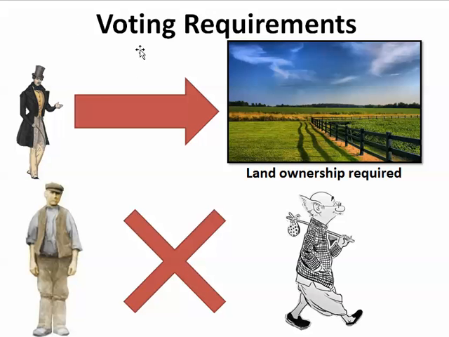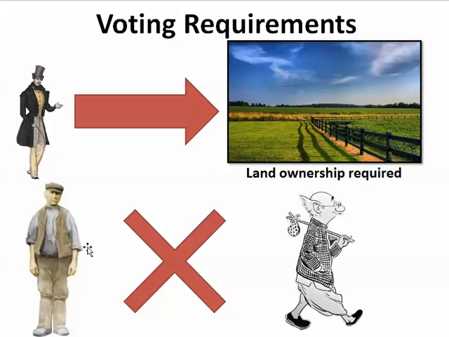Voting requirements before Andrew Jackson allowed wealthy individuals, the elite, to vote, because one of the requirements is that they own land. One requirement in North Carolina said that you had to own 50 acres of land before you could vote. So it narrowed suffrage down to only a few elite people, and in North Carolina up to the 1850s, half the population couldn't vote because they didn't own land.